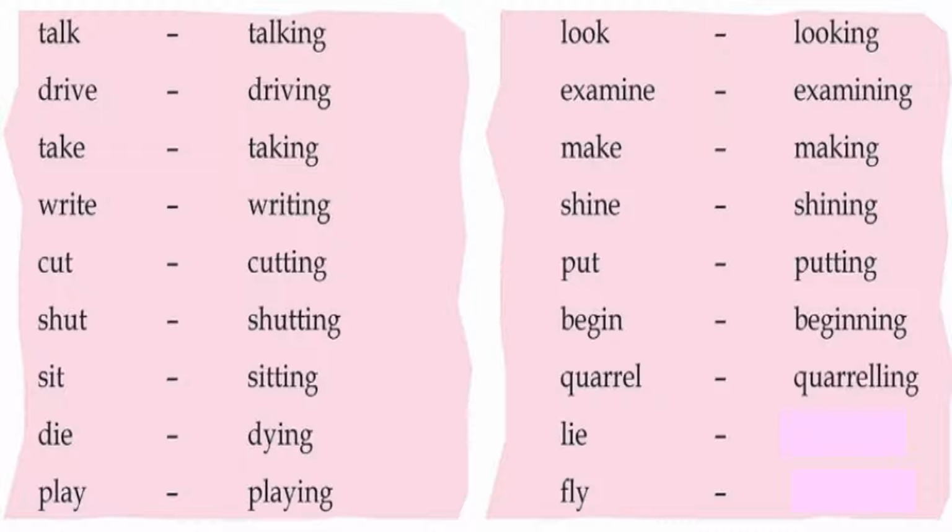Wherever there is E in the last letter, you have to remove it and write ing. In cut, shut, sit, and in many other words also like begin, quarrel, you have to write double L, double T, double N. Okay. Lie, lying. Fly, flying.